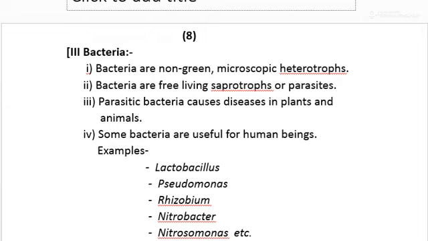These parasitic bacteria cause many diseases in plants as well as in animals, including human beings. Some examples of bacteria are Lactobacillus, Pseudomonas, Rhizobium, Nitrobacter and Nitrosomonas.